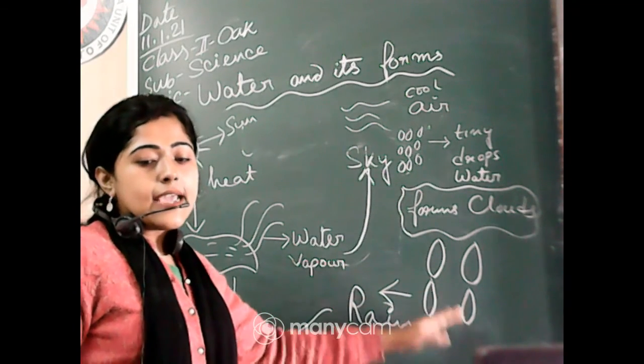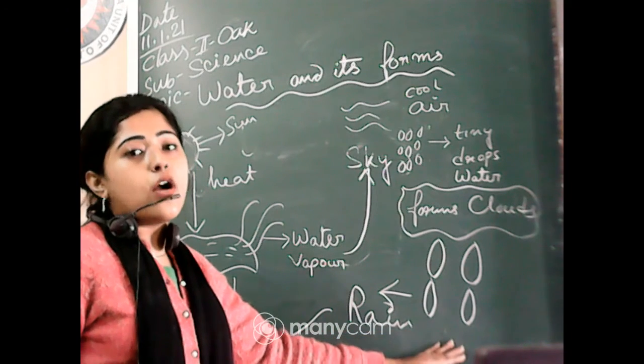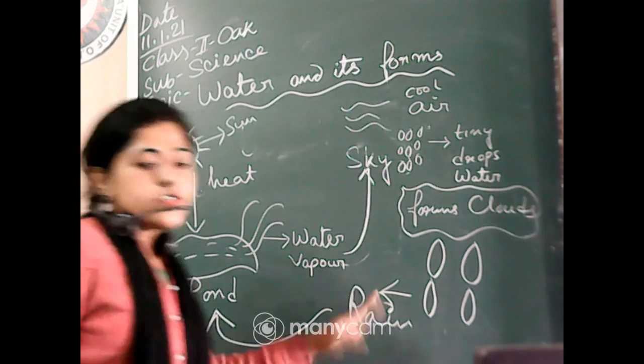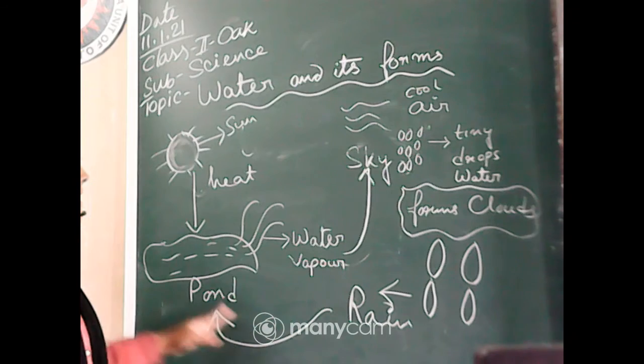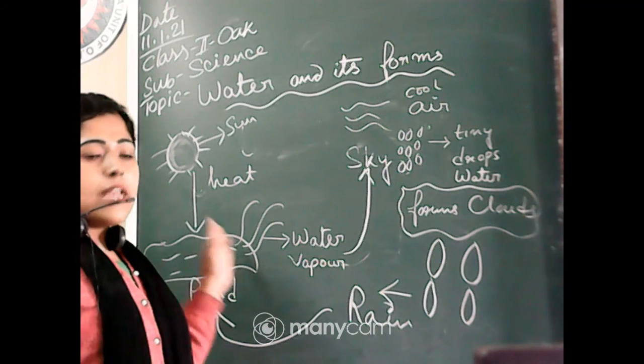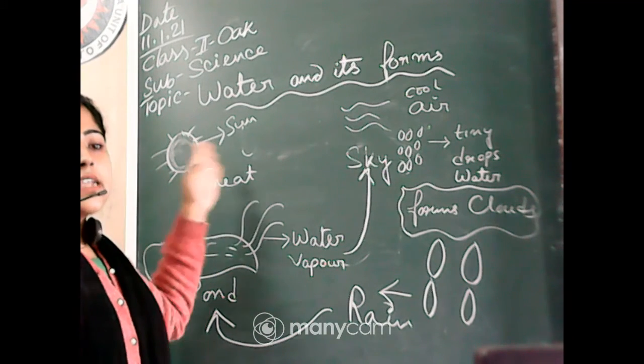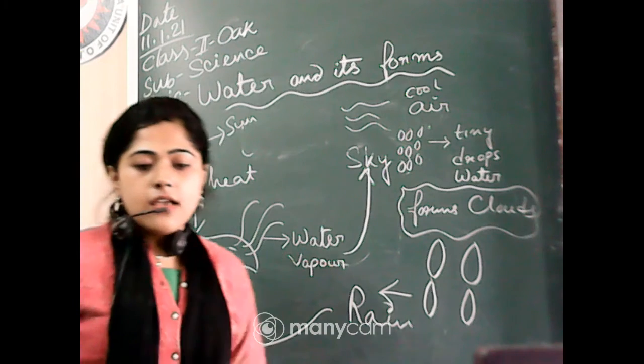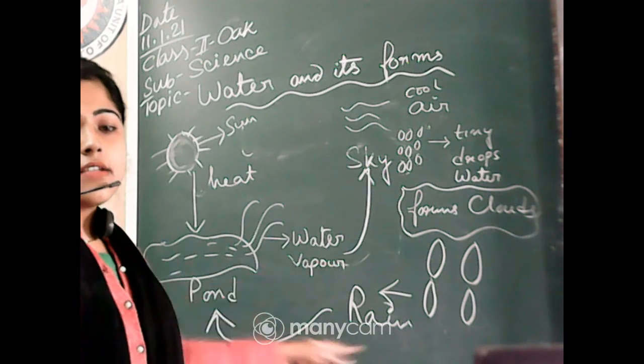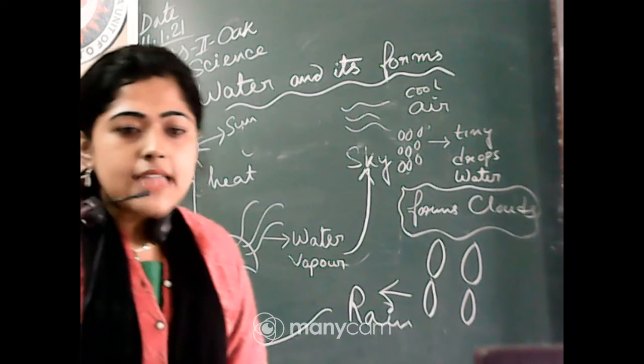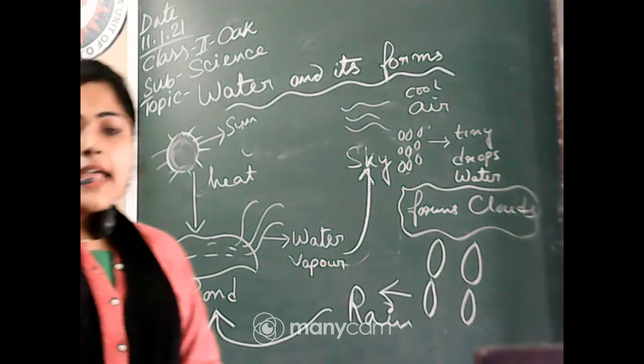Then they fall down and we call it rain, and the rainwater flows back into the pond, sea, lake again, and is again heated up by the sun. Okay, so this is the water cycle.